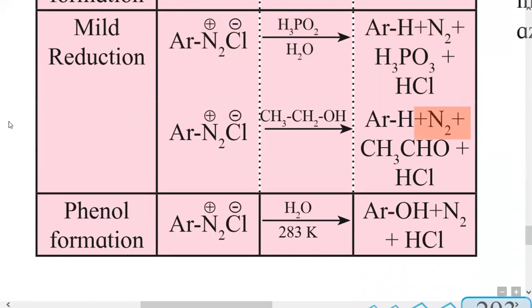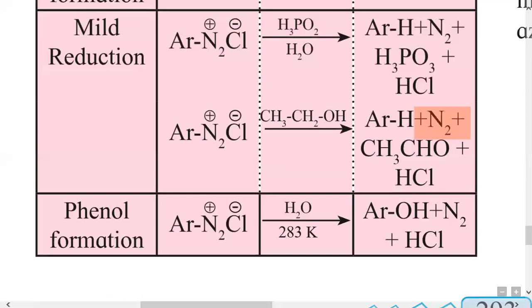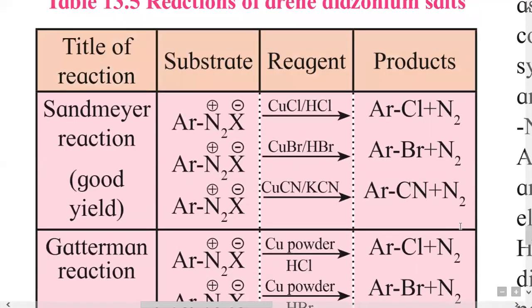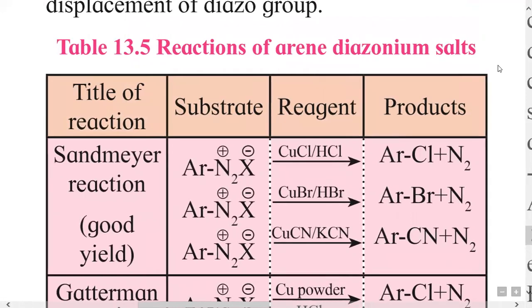Similarly, phenol formation. This is aryl diazonium chloride. When it is treated with H2O at 283 Kelvin, then this aromatic ring is substituted by hydroxy group. We get phenol, that is ArOH is general formula for phenol, and side product is nitrogen and HCl. So these are the reactions of diazonium salt that we had studied now.